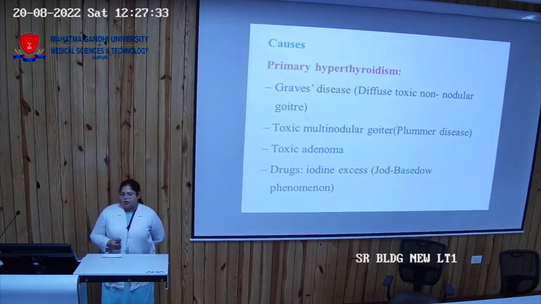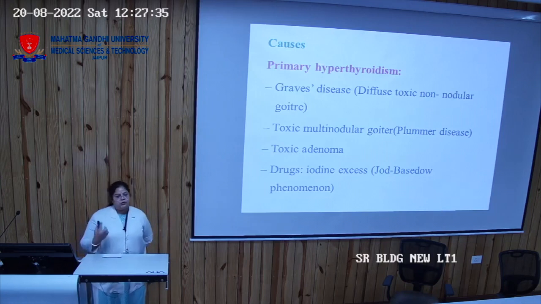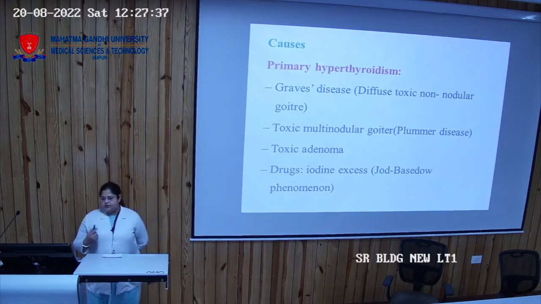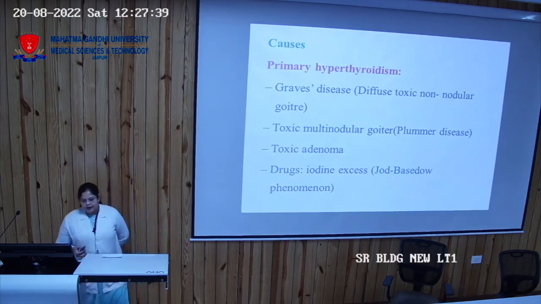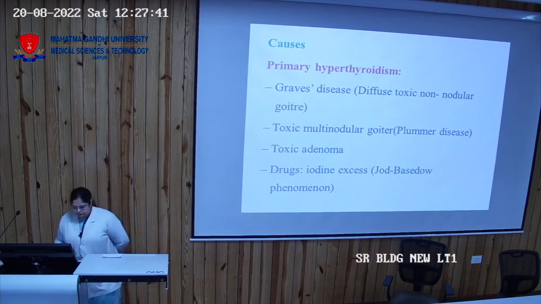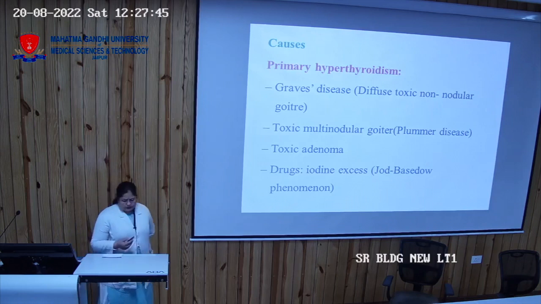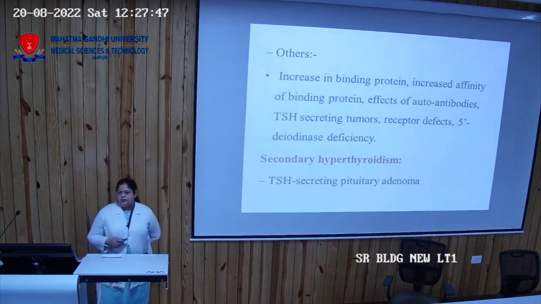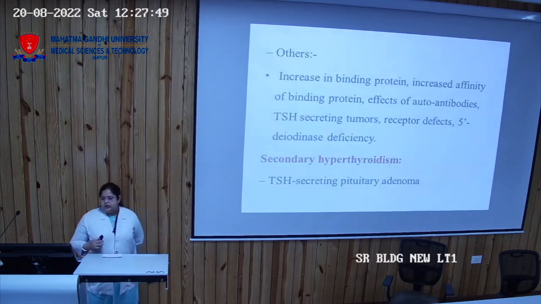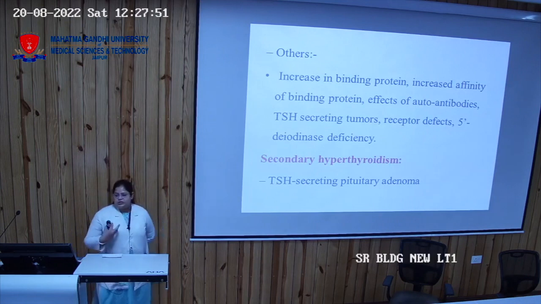Then the primary cause means that it is related to the thyroid gland: Graves' disease, multinodular goiter, toxic adenoma, and iodine excess. There is increased binding protein, and the affinity towards binding protein is increased.